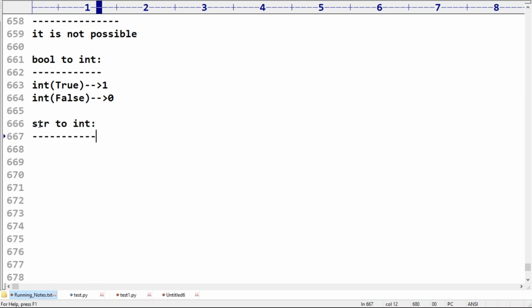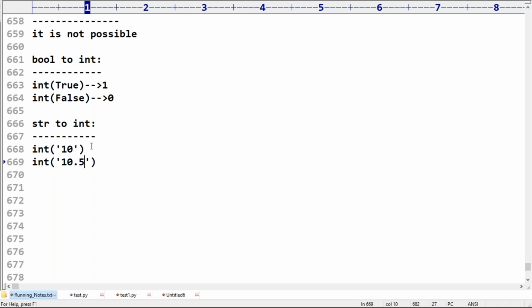Next, str to int type. Very important. Int of, very very important, please take a bit special care. Int of, here you can take 10. Acceptable or not? Please confirm. Acceptable, valid. Int of 10.5, if I take, is it valid or invalid? Please confirm.